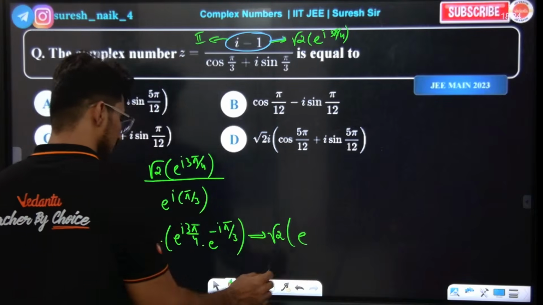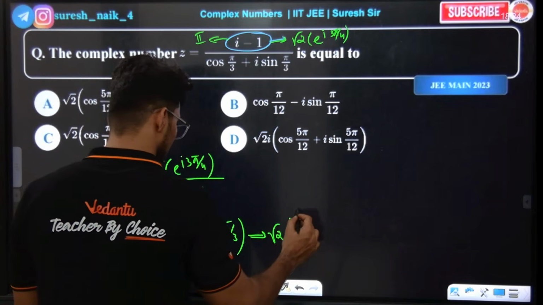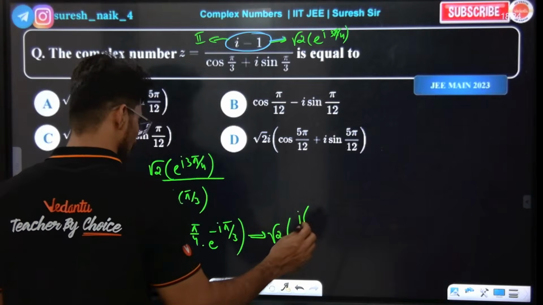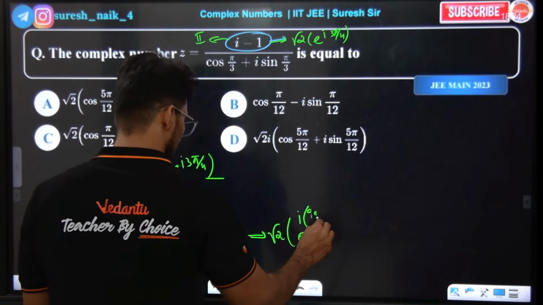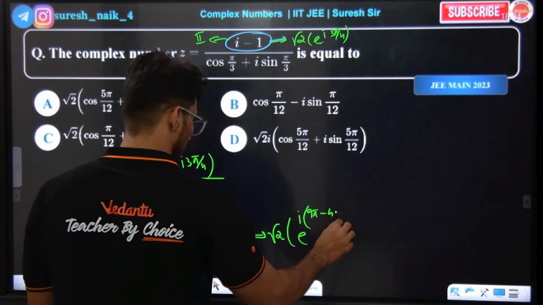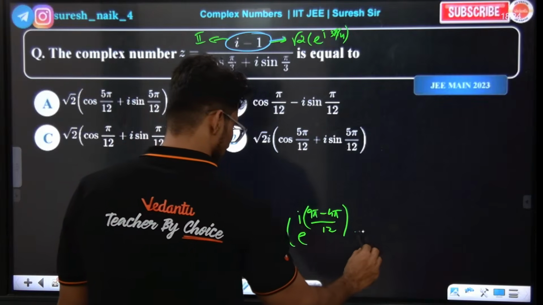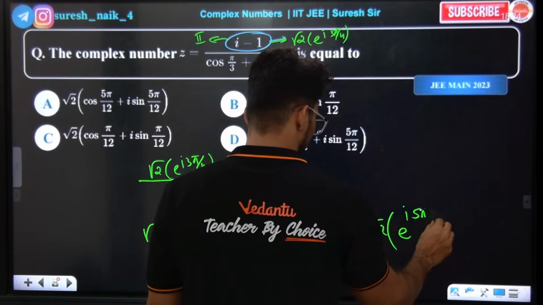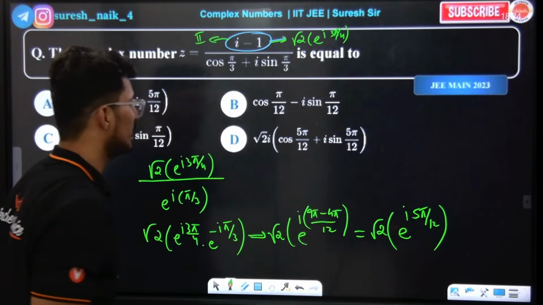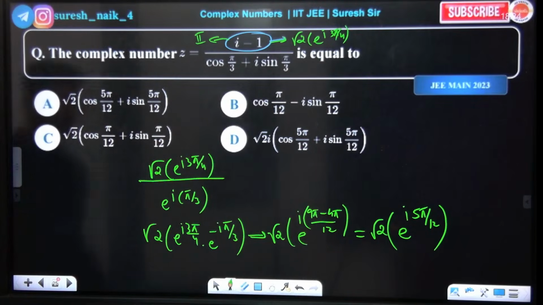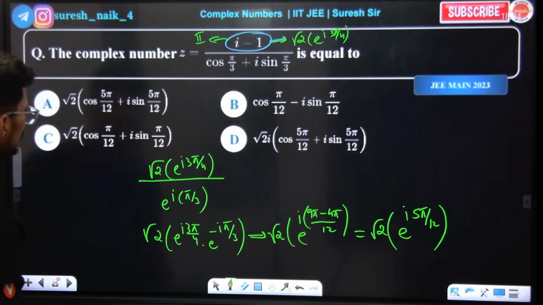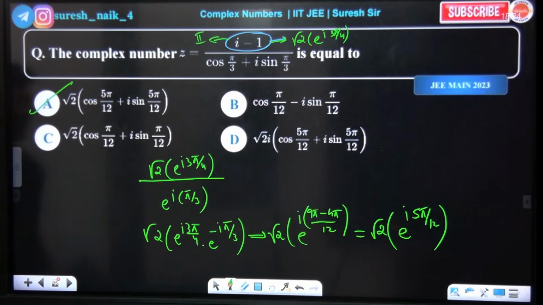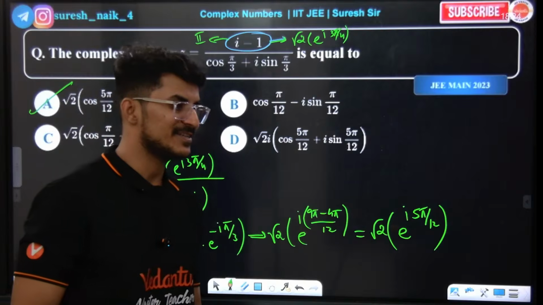The bases are same, so powers can be added. i common. So 9π minus 4π by 12. So root 2 as it is, e power of i 5π by 12. Option A is matching. A for Ahmedabad is the right answer. Nothing is there. Simple.